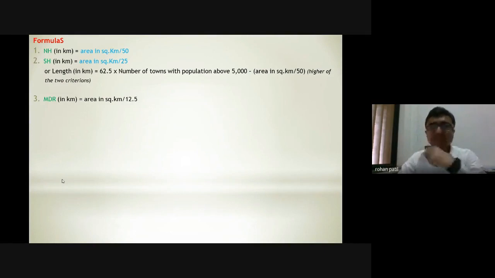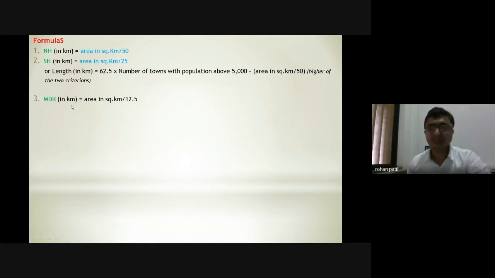This was the second formula. When calculating the length of state highway, we consider these two formulas, area in square kilometers divided by 25 or this second formula, and the higher value of the two is taken as the length of the state highway.